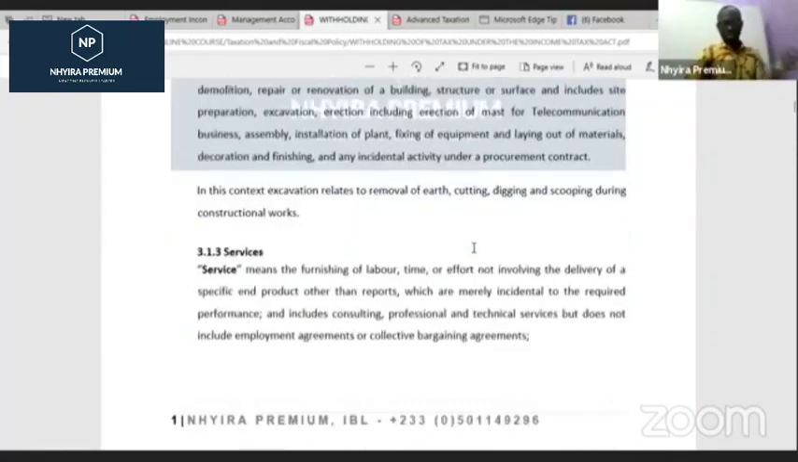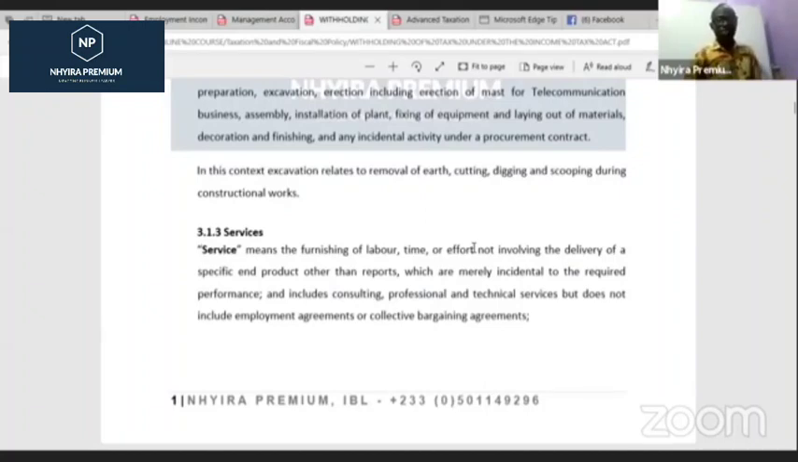Then we come to services. Service means the furnishing of labor, time, or effort not involving the delivery of a specific end product other than reports which are merely incidental to the required performance, and includes consulting, professional and technical services, but does not include employment agreement or collective bargaining agreement. So that is also about services.